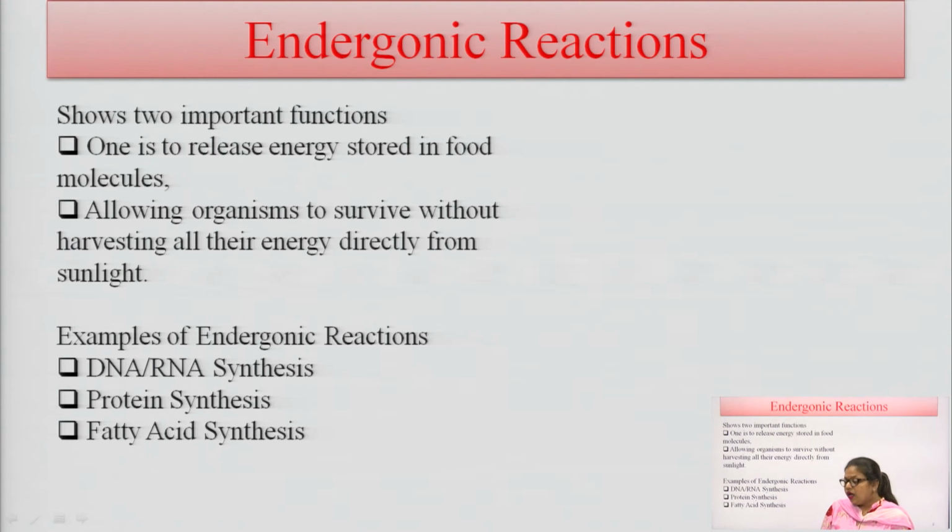Endergonic reactions also release energy stored in food molecules, and they allow organisms to survive without harvesting all their energy directly from sunlight. They do not produce energy, they need energy from the outside. Examples of endergonic reactions are the formation of DNA and RNA, the synthesis of proteins, and fatty acid synthesis, which all need energy or ATP from the outside.